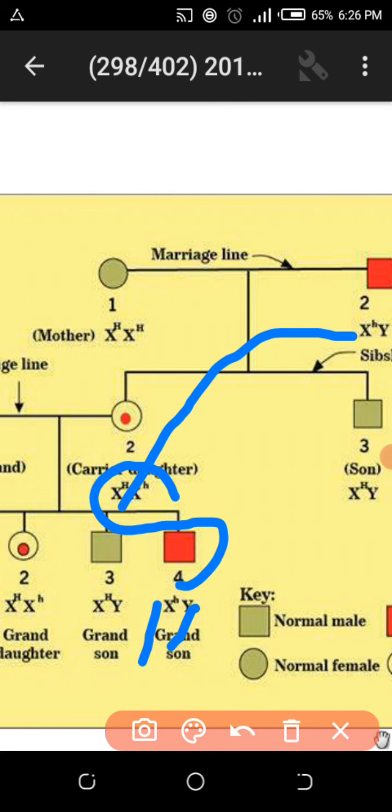Y-linked gene study is not complicated and not much highlighted in your syllabus, because the Y chromosome is only present in the male and not present in the female. When the Y chromosome is present, the sex is male. When the Y chromosome is not present, the sex is not male. Similar sexes are present in Drosophila, but opposite sexes are present in birds, ZW, as I explained in the classroom. So this was the lecture about sex-linked inheritance in Drosophila and in case of sex-linked recessive diseases in human beings.